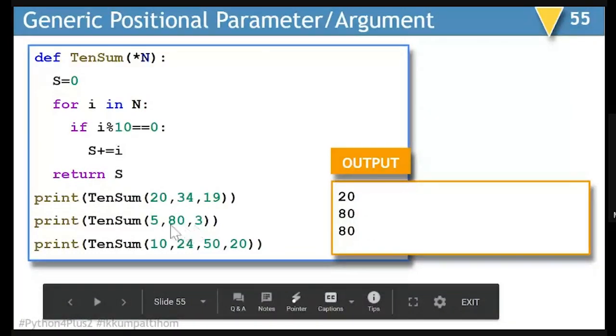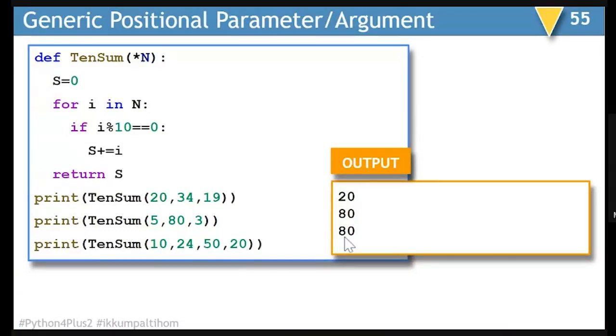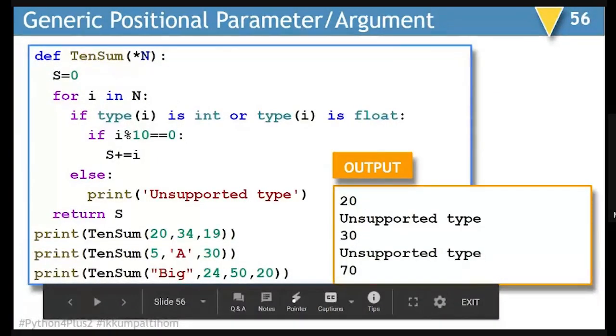Second time when I'm passing 5, 80 and 3, only 80 will be the result because this is the only number which is divisible by 10. Next time 10, 50 and 20 will be added because all of them are divisible by 10. Now we have modified the same example.